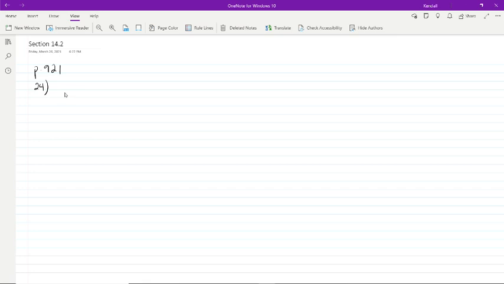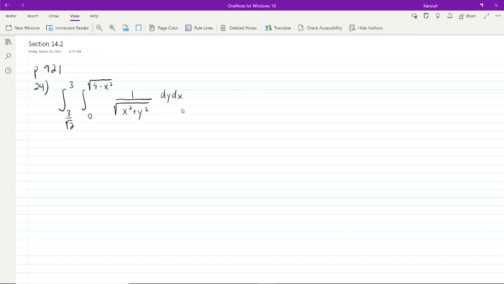So for 24, we are given the iterated integral from x equals 3 over root 2 to 3, and then y from 0 up to the square root of 9 minus x squared, of 1 over the square root of x squared plus y squared dy dx.